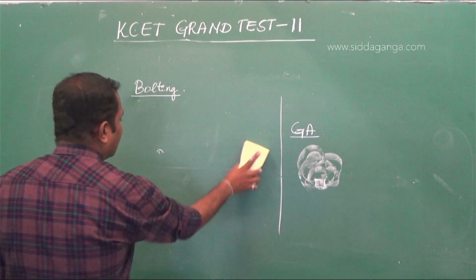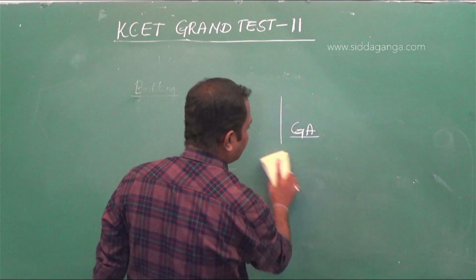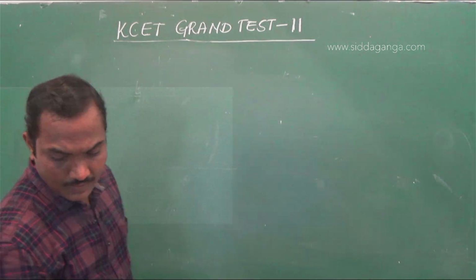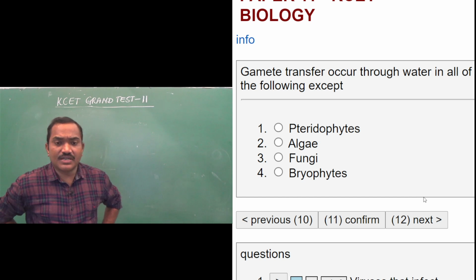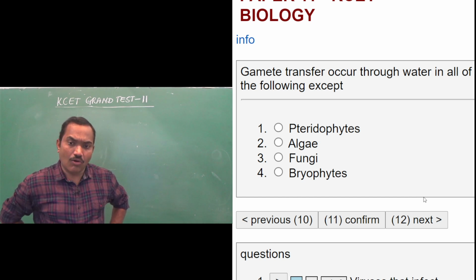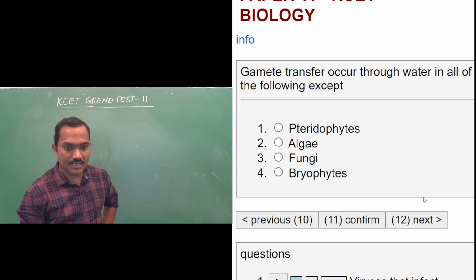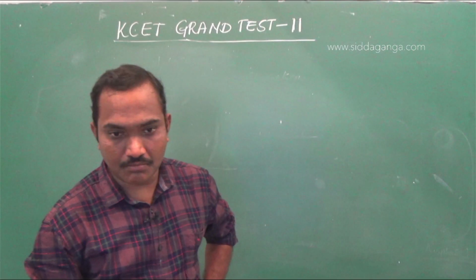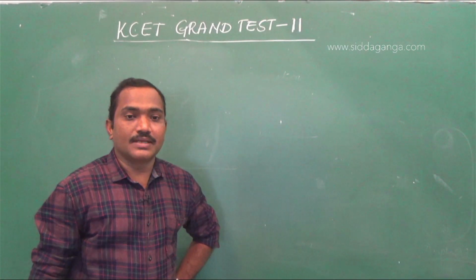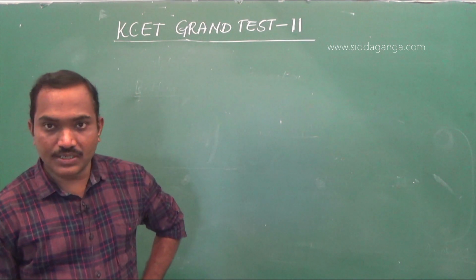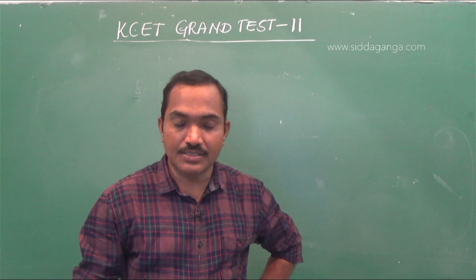Okay, question number 11. Gamete transfer occurs through water in all of the following except pteridophytes, algae, fungi, and bryophytes. See, gamete transfer is one of the most important events during fertilization.